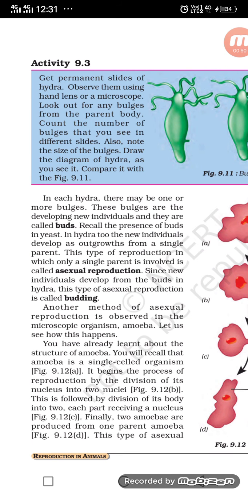Get permanent slides of hydra. It is already present in our biolab. Whenever school opens, I will show you. Observe them using a hand lens or a microscope. Look out for the bulges from the parent body. Count the number of bulges that you see in different slides. Also note the size of the bulges. You should also draw the diagram of hydra. As you see it, compare it with figure 9.11.